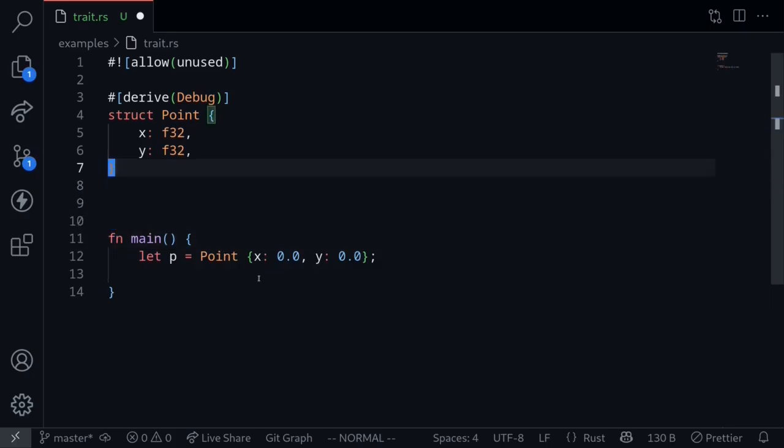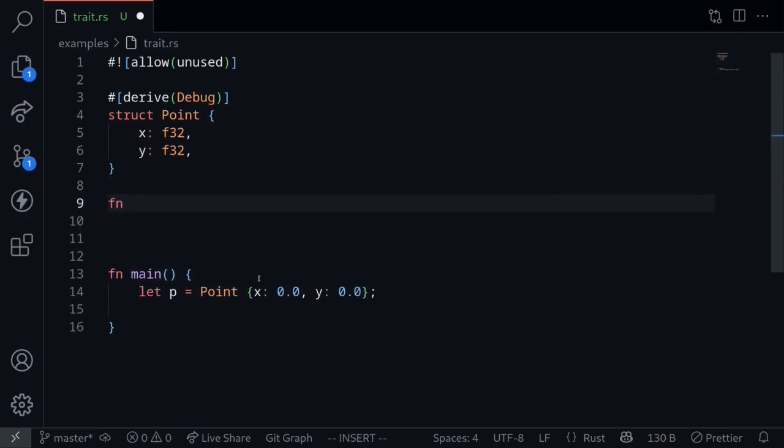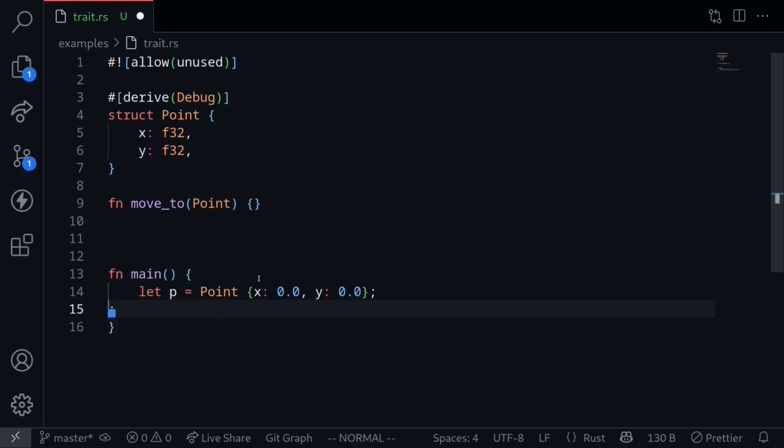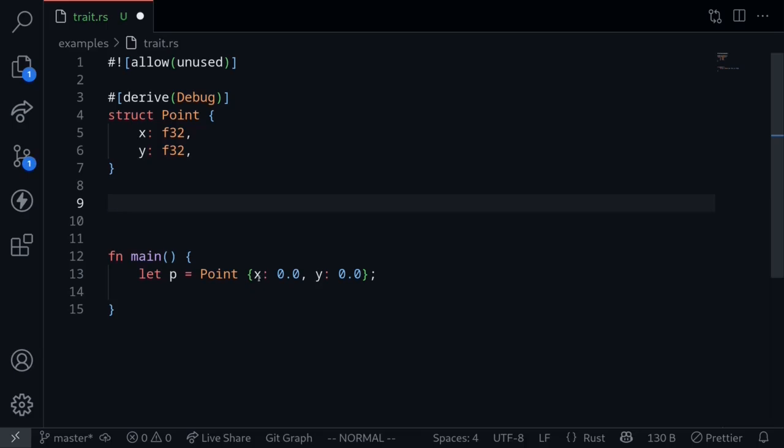Now in contrast, if we didn't have a method, then we would need to have a function called moveTo and then pass in the point. In this case, inside the main function, the syntax will look like moveTo and then we pass in the point. So that's the difference. Now, how do we declare a method? We start with the keyword impl, followed by the type that we want to implement the methods for. This is for the Point.